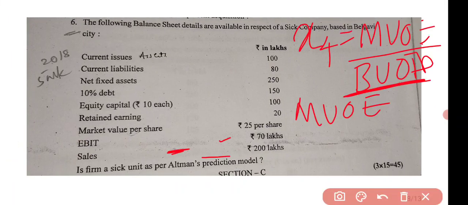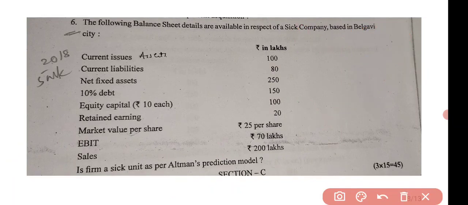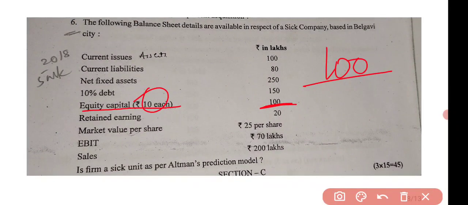The equity capital is 100, right? Here they have given equity capital 100 lakhs divided by face value of rupees 10, it will give you 10. So 100 means 100 lakhs. 100 lakhs means 1 crore divided by 10.